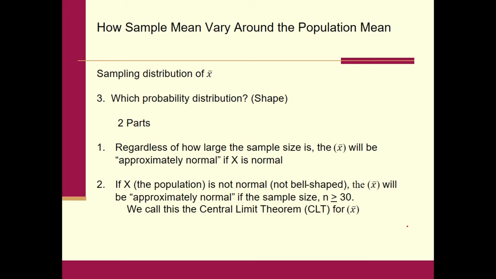So we have to keep the rules for the CLT straight with regards to X bar and p hat, because there are different criteria. You need to memorize those. Here, as long as n is greater than or equal to 30, the central limit theorem will apply, and the sampling distribution of X bar again will be approximately normal.